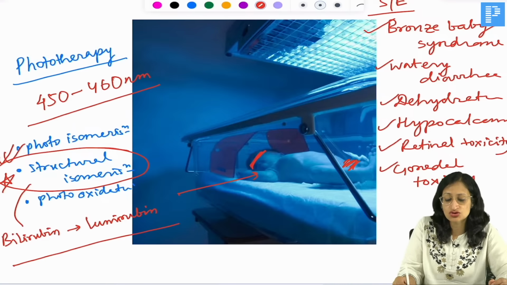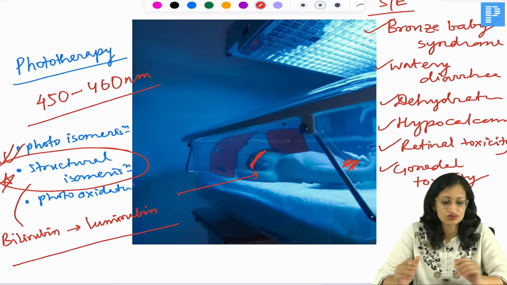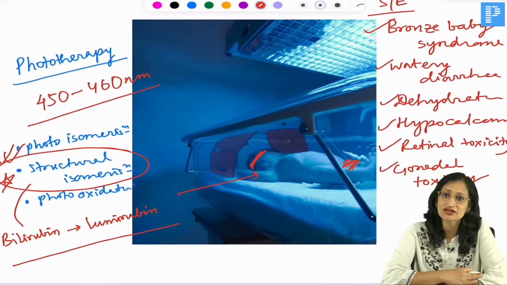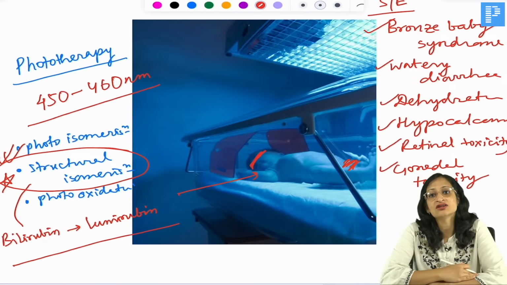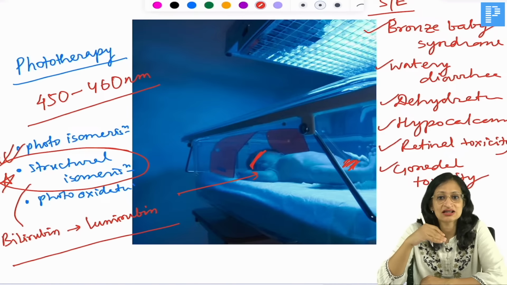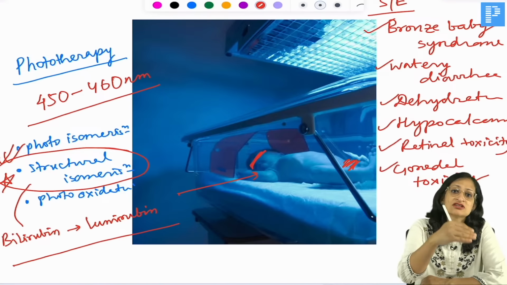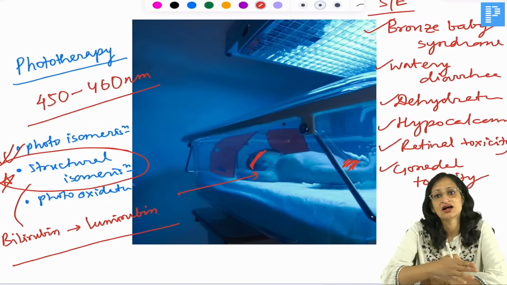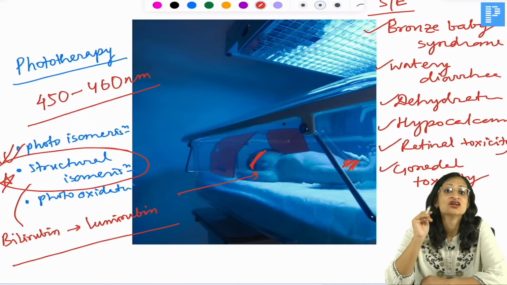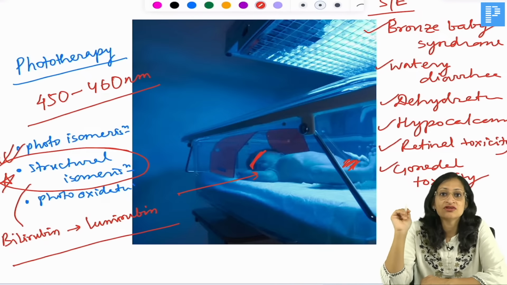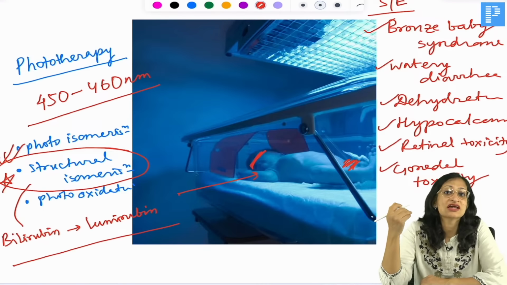And if the jaundice is very severe, we might have to go ahead for exchange transfusion. So, when do we do exchange transfusion? In severe cases of neonatal jaundice, there are charts or graphs available: at 48 hours of life, if the bilirubin is more than this, do phototherapy; if the bilirubin is more than this, do exchange transfusion. Again, at 72 hours of life, this is the cutoff for phototherapy, and this is the cutoff for exchange transfusion. If the bilirubin levels are very high, we cannot sit and wait for the phototherapy to act. So in that case, we have to do exchange transfusion.